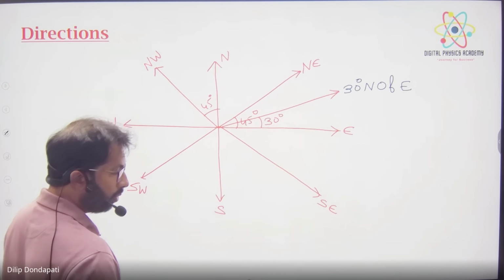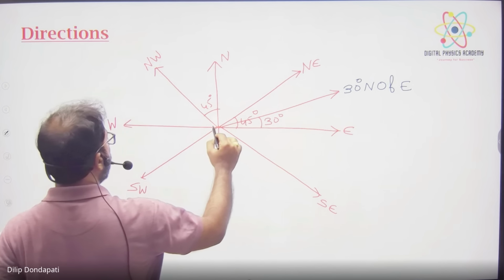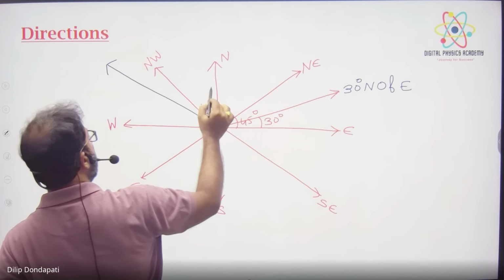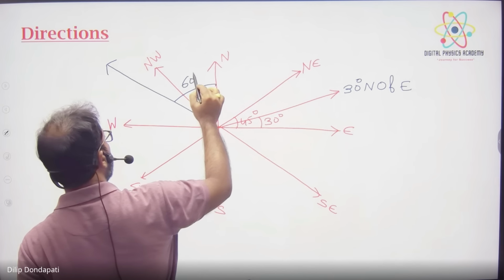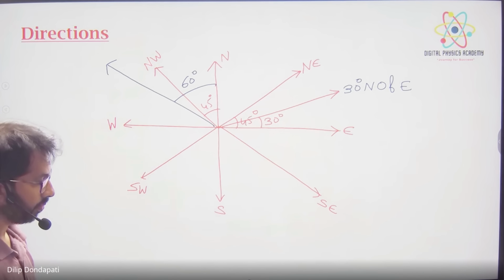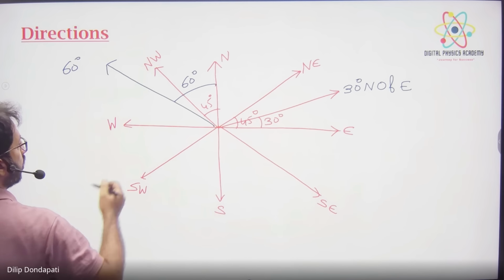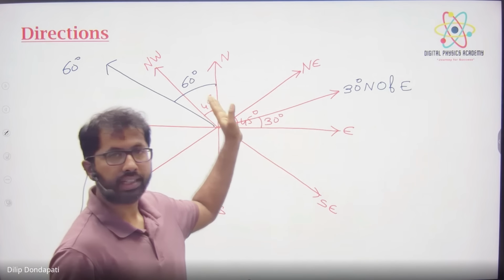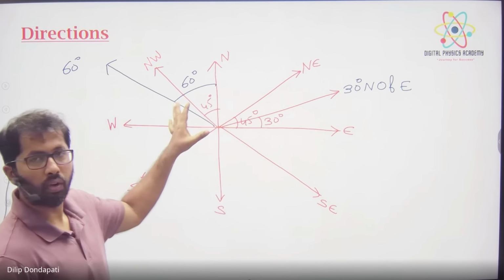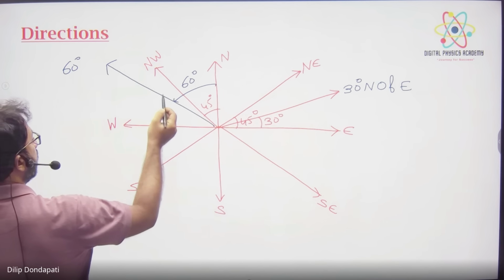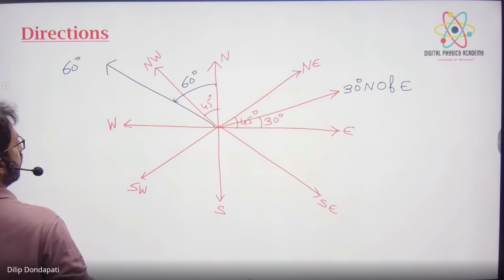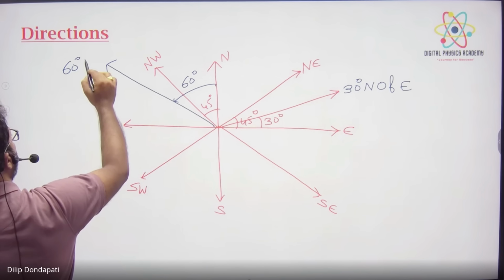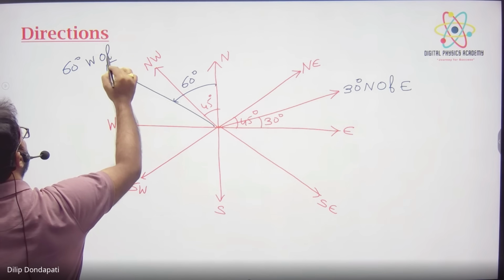Okay. Suppose you tell me, what is this angle? This is 60 degrees. Sir, do you have to take it from the base? No, no, they'll give the angle anywhere, from the y axis or x axis. We should tell at what point that angle is called what. Tell me. 60 degrees west of north. Okay, good. West of north.